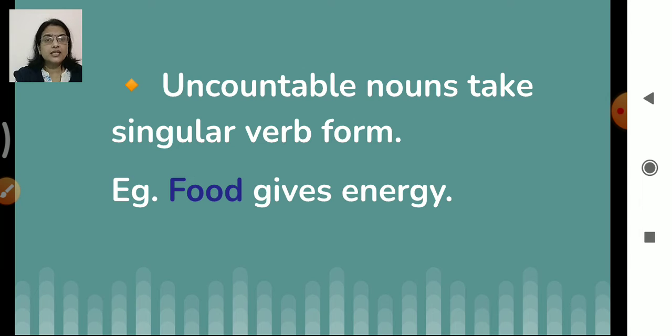Okay. Now, uncountable nouns take singular verb form. For example, food gives energy. Food is an uncountable noun, right? So whenever an uncountable noun is there, we take what? We take the singular verb. Okay, so here, food gives energy.